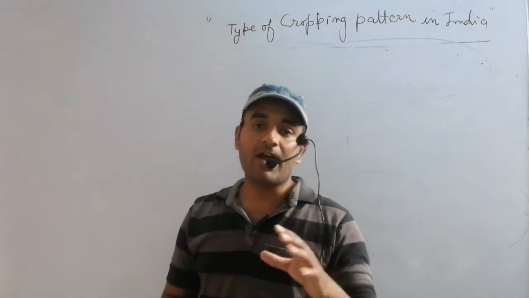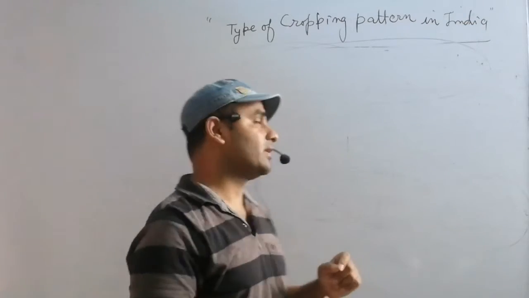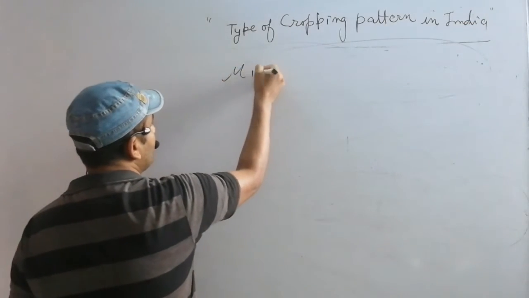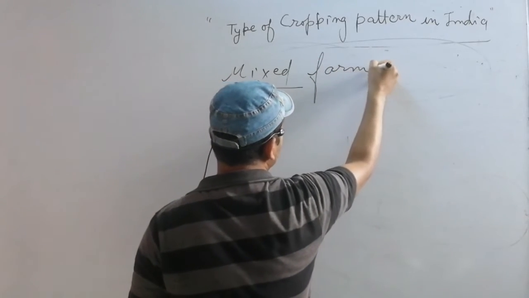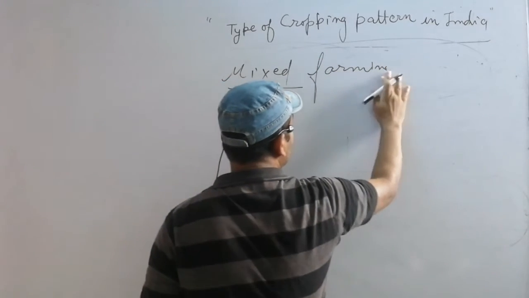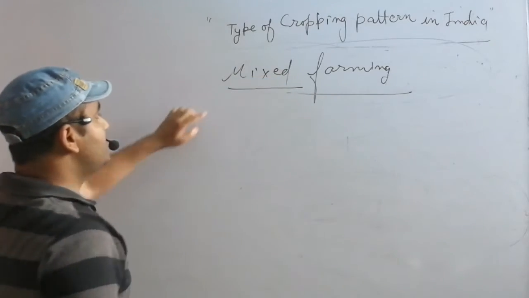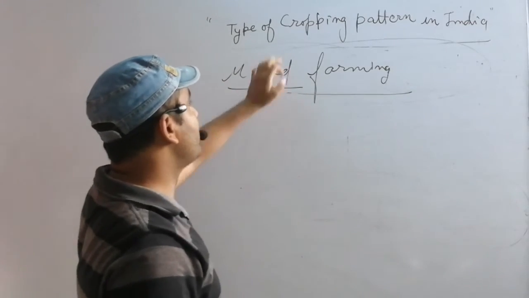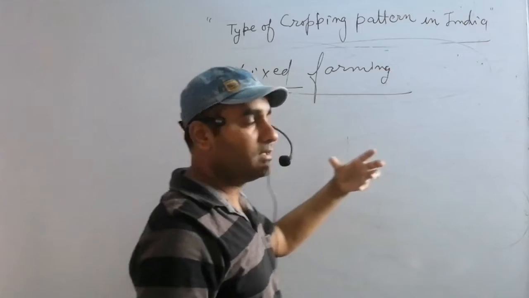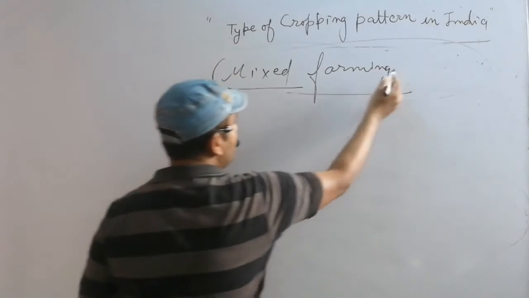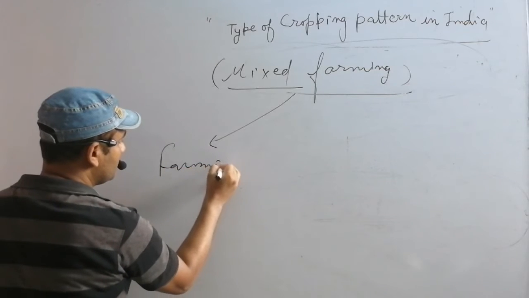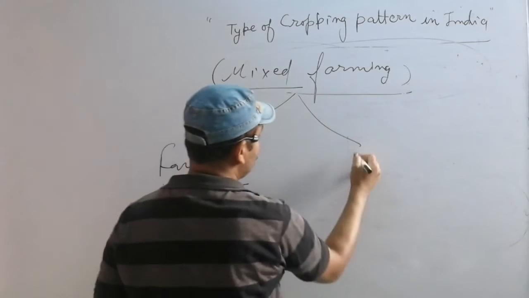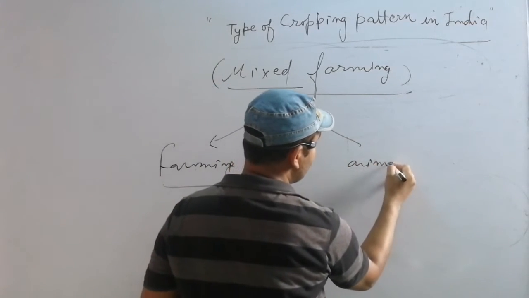After this we talk about mixed farming. Mixed farming is a type of cropping pattern in India that involves farming and animal husbandry.